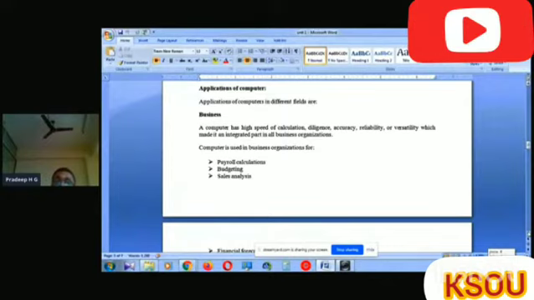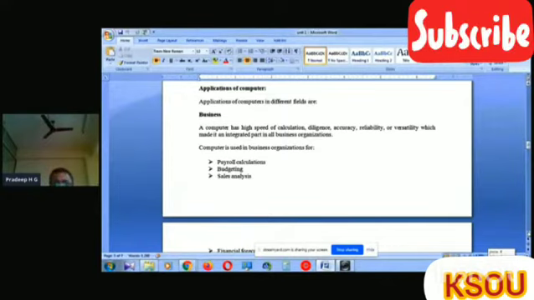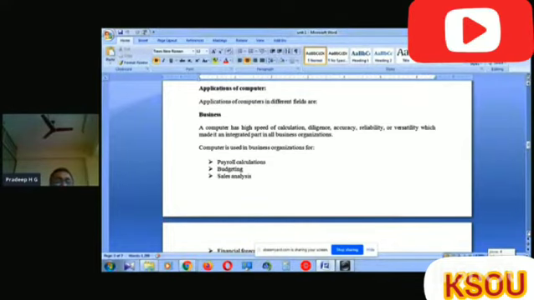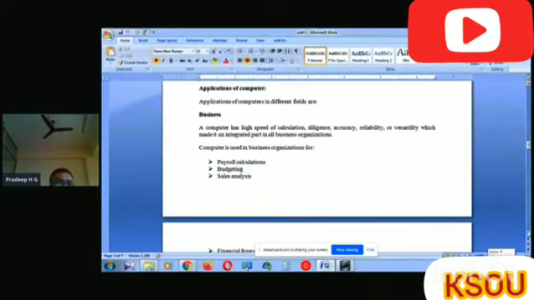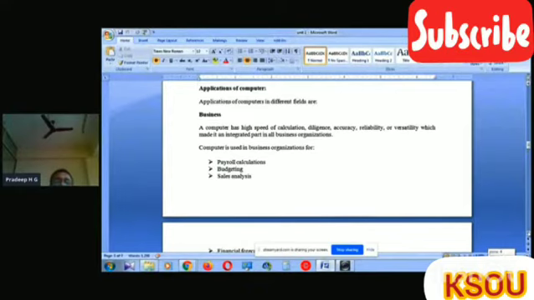Based on these characteristics, we made it an integrated part in all business organizations. Computer is used in business organizations for payroll calculations.